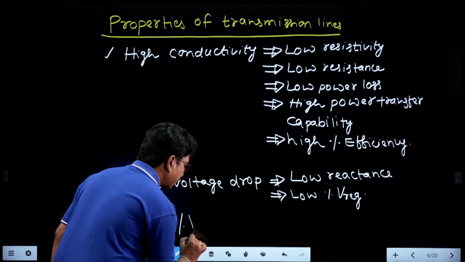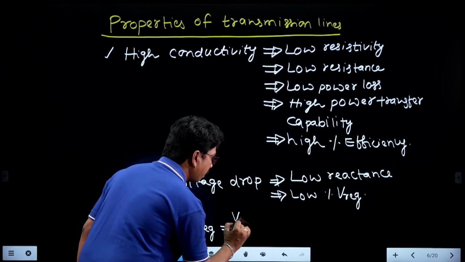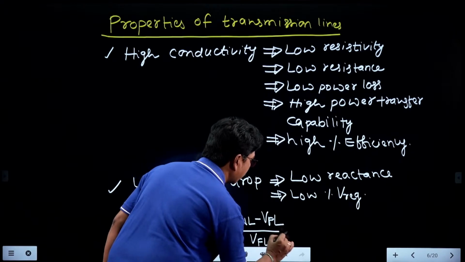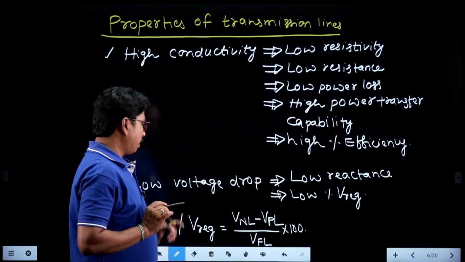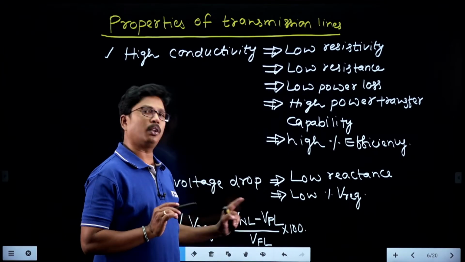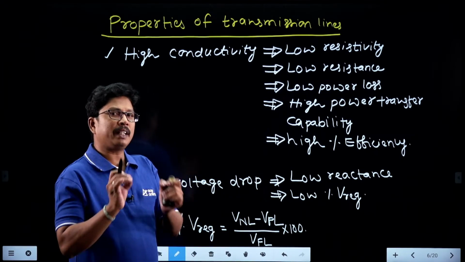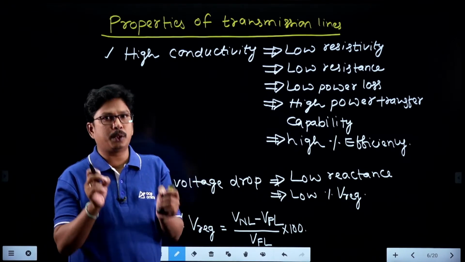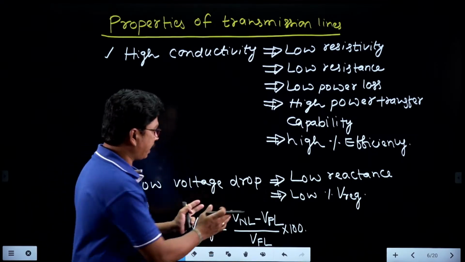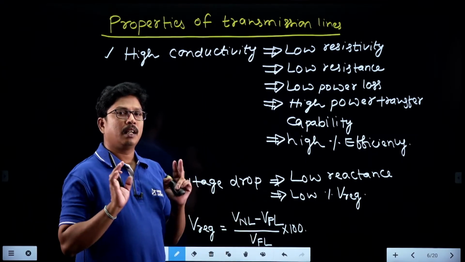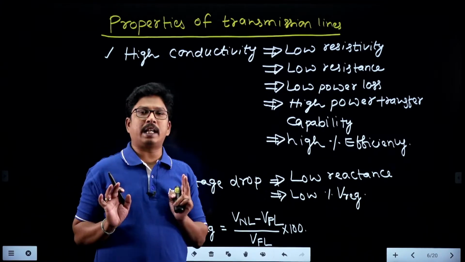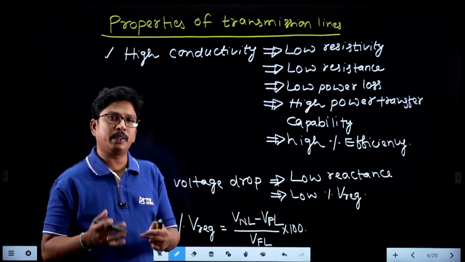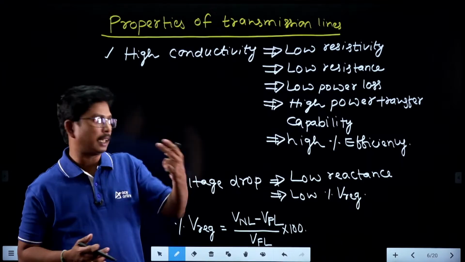Percentage voltage regulation is nothing but V no load minus V full load, divided by V full load, into 100. Why? Because for a generator and a transmission line, we know the full load voltage. For example, a 220 kV transmission line, that 220 kV is the full load RMS line to line voltage. As it is the full load voltage, we take the denominator as V full load. Similarly, a 11 kilovolt generator is the full load line to line RMS voltage.